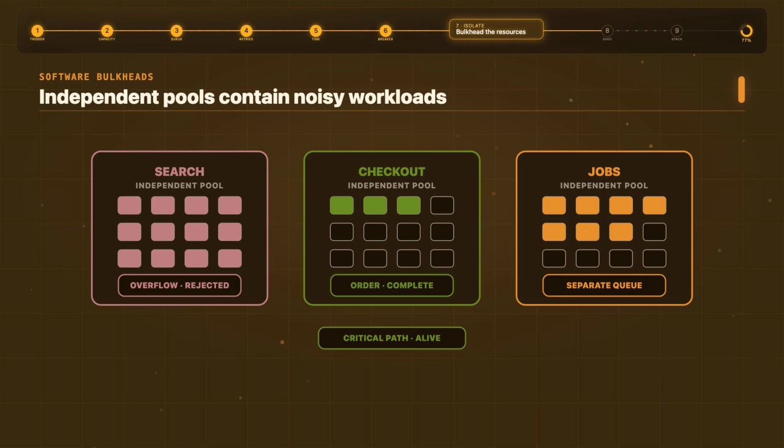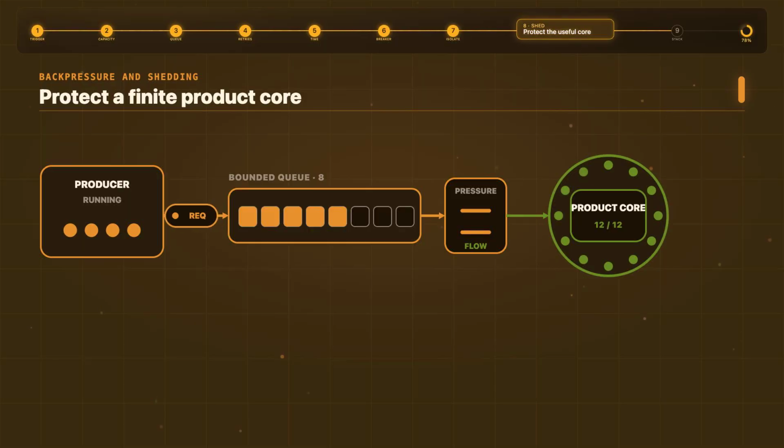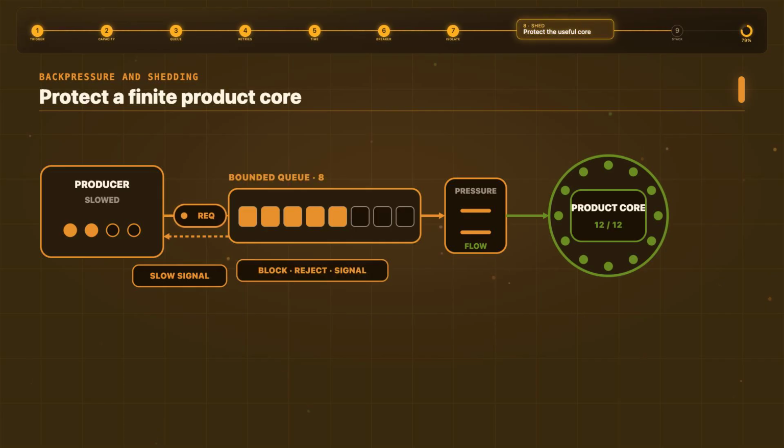7. Backpressure and load shedding keep the core alive. The final defense is admitting that capacity is finite. Backpressure tells producers to slow down. A bounded queue can block, reject, or signal upstream instead of growing forever. This keeps overload visible and prevents unbounded waiting.